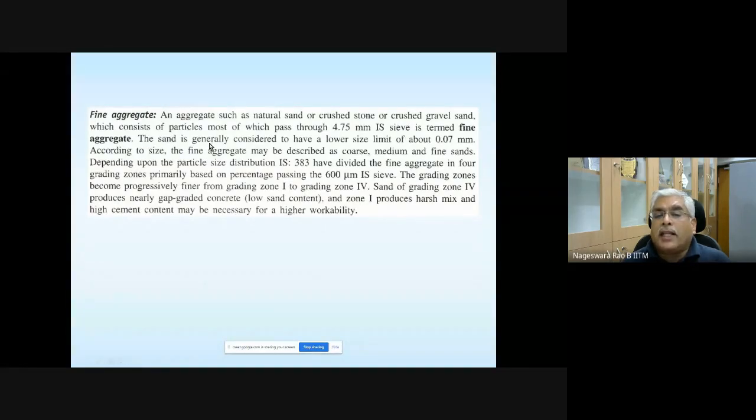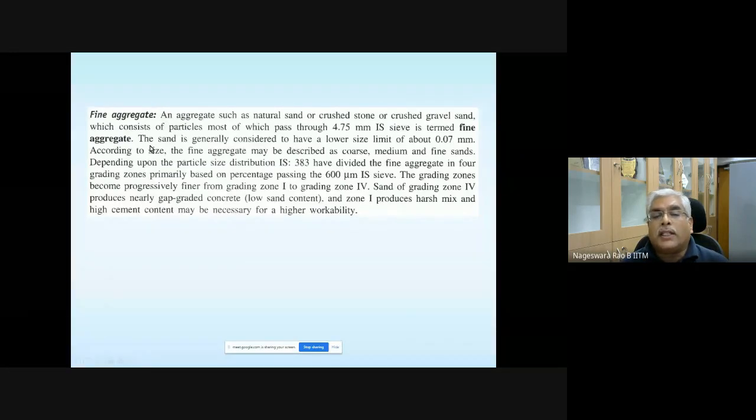Sand is generally considered to have a lower size limit of about 0.07 mm. Below that, we will call it silt. Anyway, you will be studying more details as part of your geotechnical or soil mechanics course.